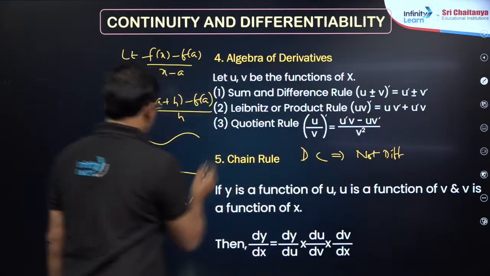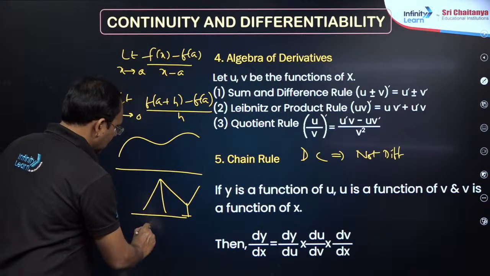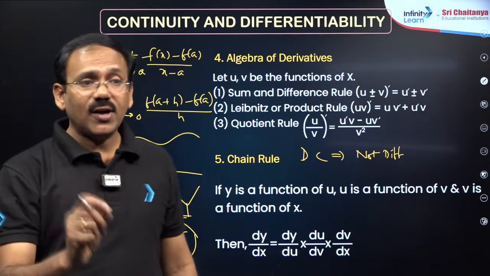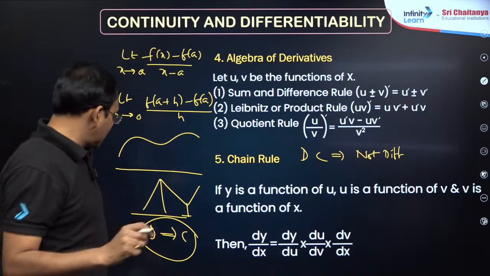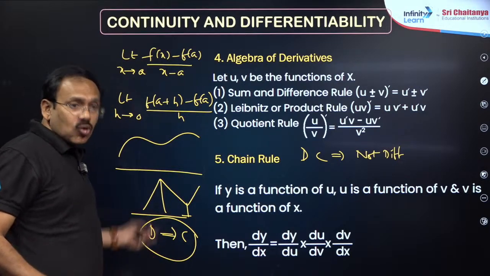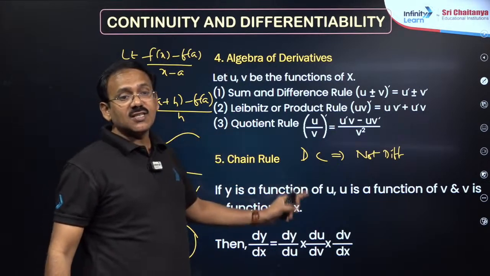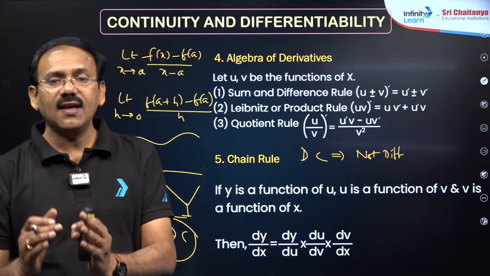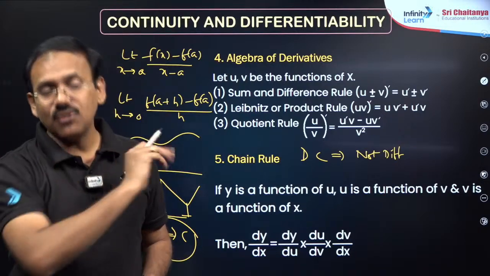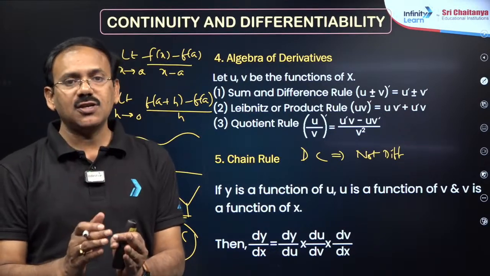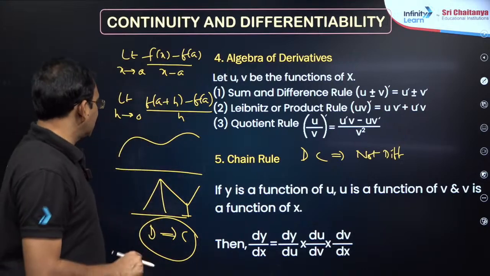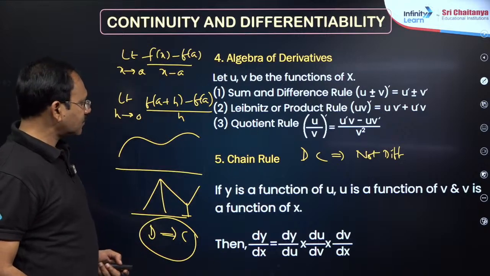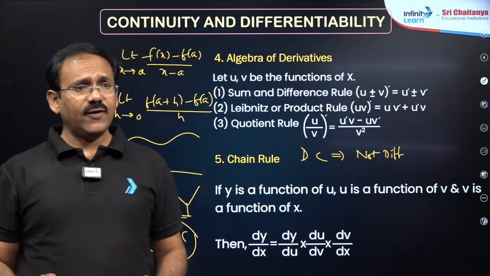Differentiability implies continuity. If you know that a function is differentiable at a point, it is continuous. Its contrapositive: if a function is discontinuous, it is not differentiable. At times certain problems are given where the definition breaks at a. If you want to check differentiability, you need to check continuity first. Ensure it is continuous, then go for differentiability. At sharp points it is not differentiable; at smooth points that is fine. These points are enough for differentiability.